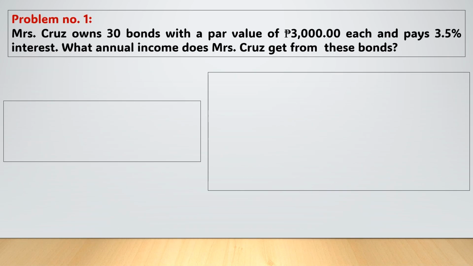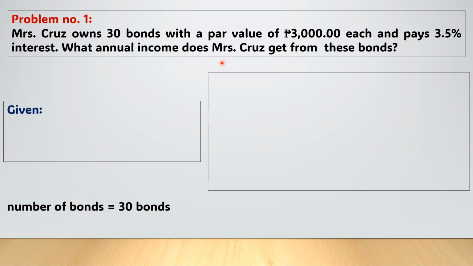So in this problem, Mrs. Cruz owns 30 bonds with a par value of 3,000 pesos each and pays 3.5% interest. What annual income does Mrs. Cruz get from this bond? So, syempre po, ang una natin laging ginagawa is alamin po natin ano po ba yung given.